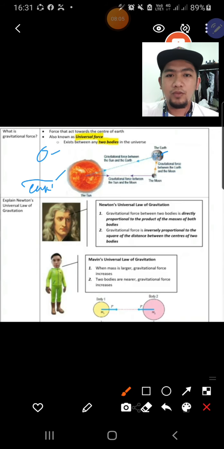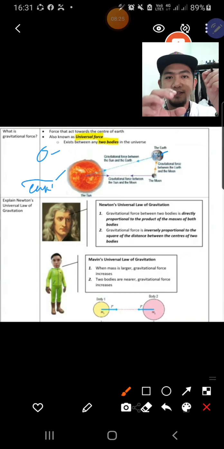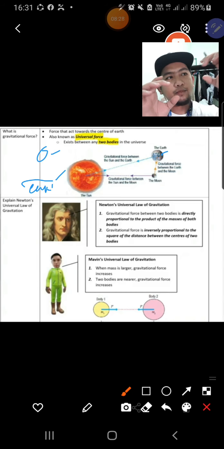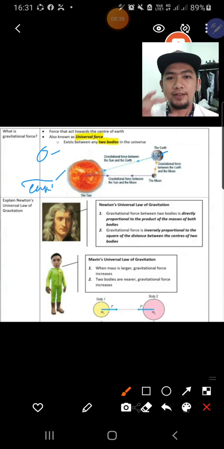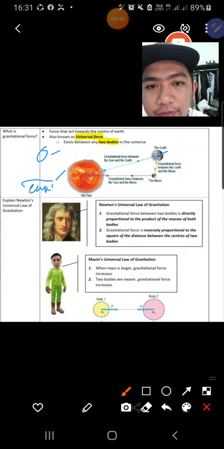Okay, hopefully you can understand. I try to explain slowly. Okay, you just imagine a body that has larger mass, it will attract the other masses. Actually at first they are pulling each other, but the bodies that have larger mass, their pulling force is stronger. Right, so this happens in our universe.